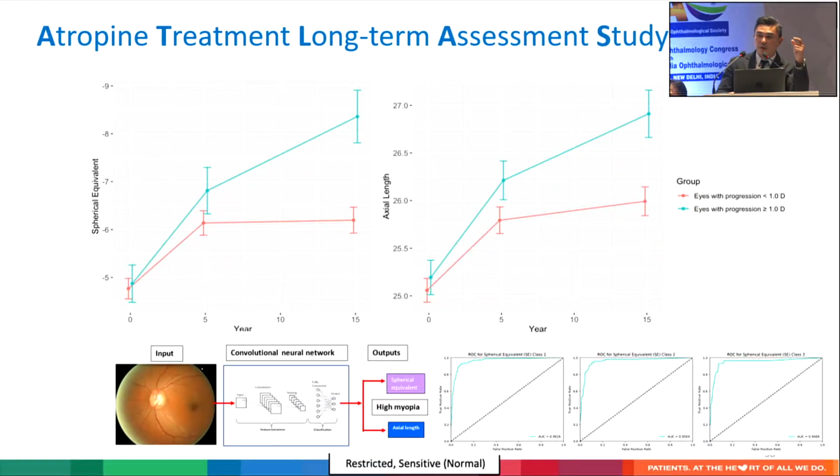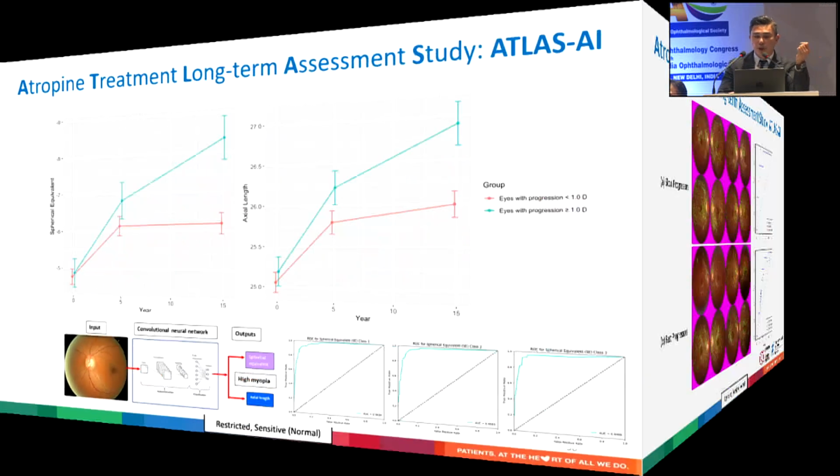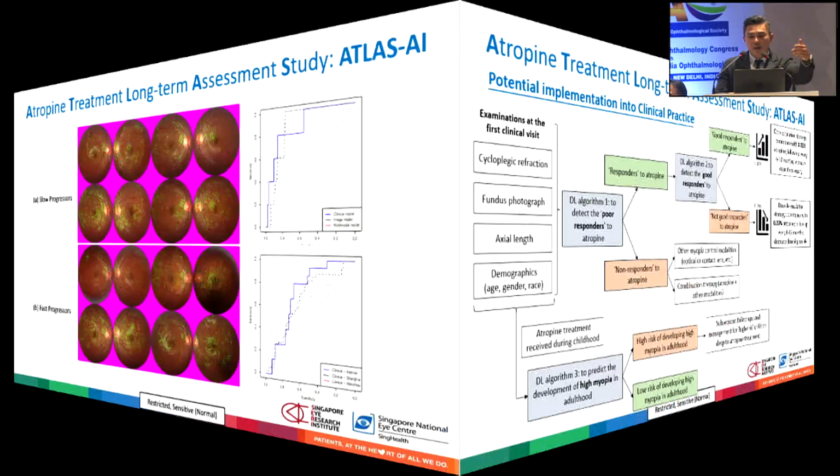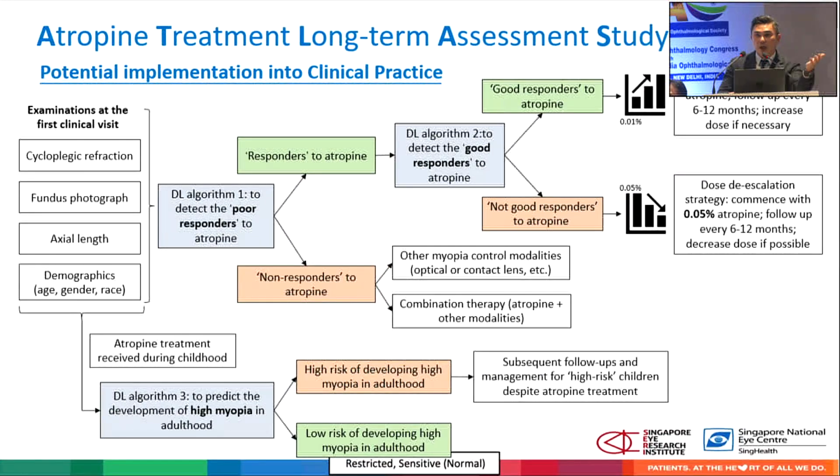What we've developed, and we haven't published this yet, is an AI that can hopefully tell us which child responds well to low-dose atropine, and who develops long-term myopia. Because it doesn't matter whether you have myopia control in 2 years' time. If you rebound and develop high myopia in 10 years' time, you're still highly myopic. Again, this is deep learning, and what we're trying to do is to differentiate between slow progressors and fast progressors within 2 years and then 10 years. And this is a potential map if we can develop enough AI together with all the data sets that we're getting from around the world.